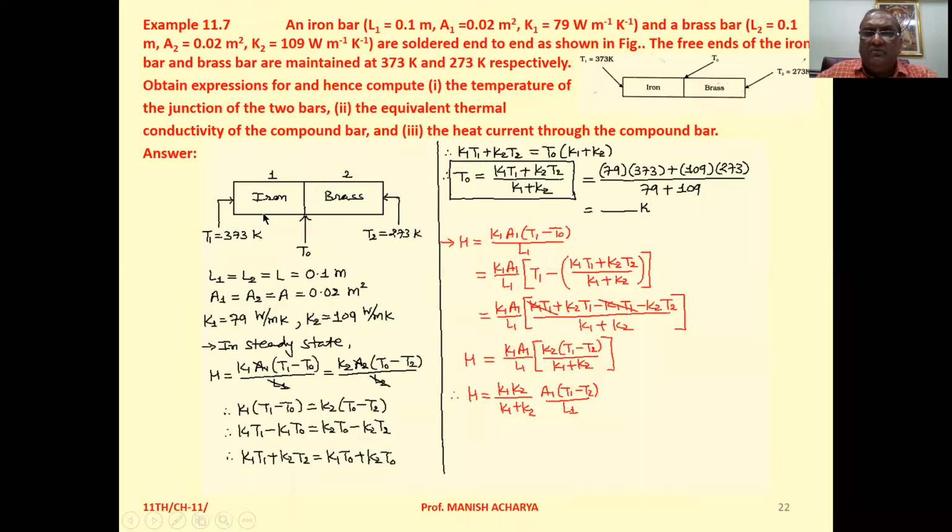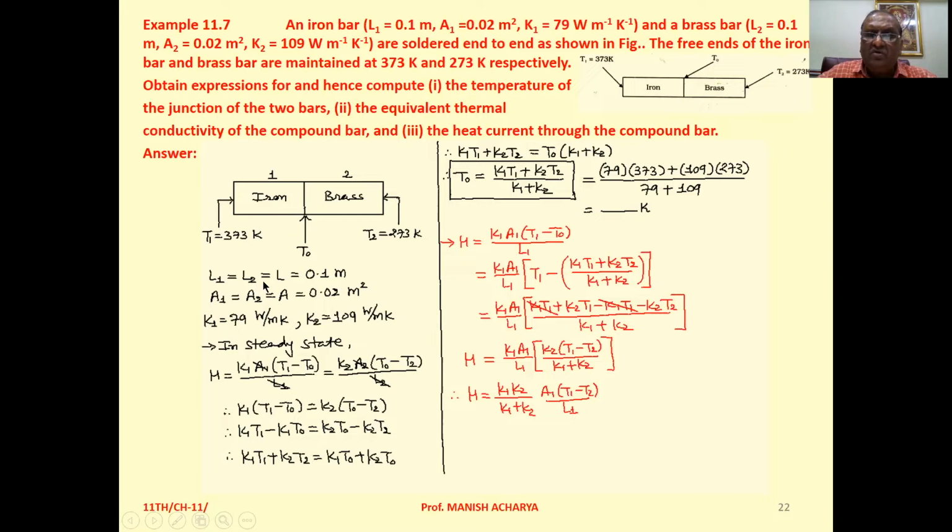Now the lengths of both the rods are the same, as well as their cross-sectional areas. One end of the iron rod is at a temperature T1 equal to 373 Kelvin. Suppose the temperature at the junction of iron and brass is T0, and the temperature of the other end of the brass rod is T2 equal to 273 Kelvin.